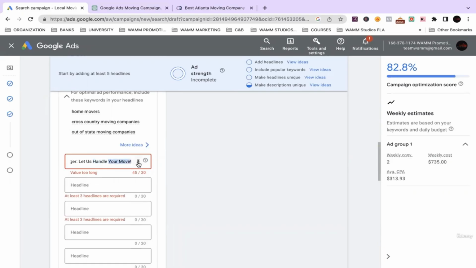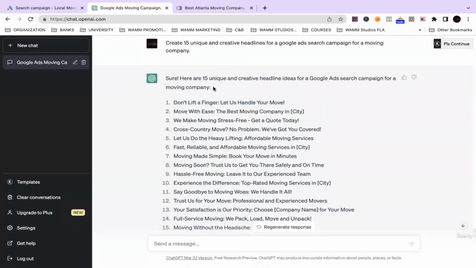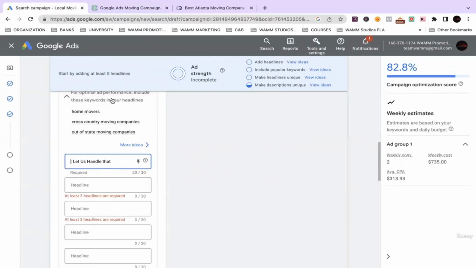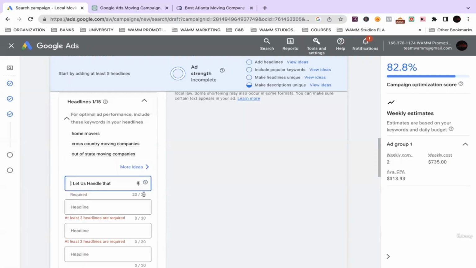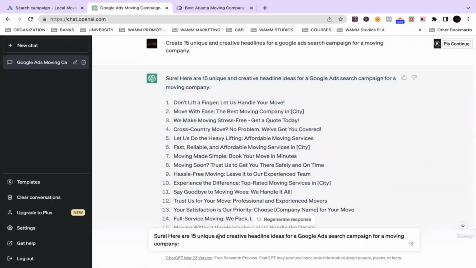Let us handle that. A little too long. So this is what we're going to do. We're going to ask it to generate the same thing under 30 characters.